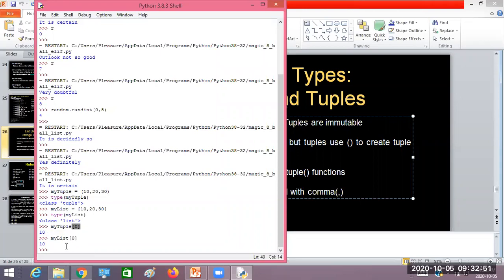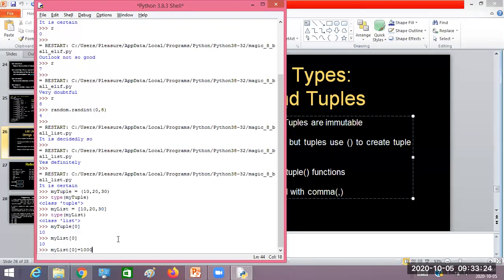Did you get this one? Now try to understand here. I said lists are mutable in nature, but tuples are immutable in nature. What does it mean? Suppose I write my list of 0 equals 1000. What is going to happen here with this operation? What is it going to do to the list?